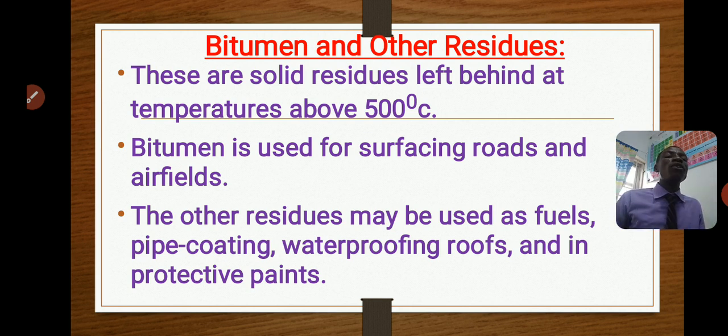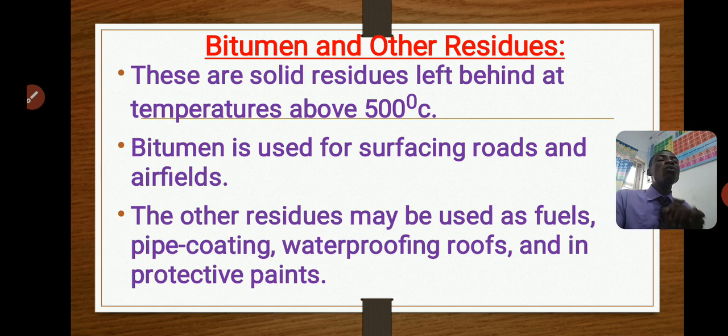When you collect them, bitumen is used for surfacing roads and airstrips. Before the aeroplane actually starts to fly, it will run along the airstrip. Those airstrips and our normal roads are surfaced with bitumen. Apart from that, the other residues, like asphalt, can be used as fuel. They can be used for pipe coating, for coating the inside and outside of pipes too.